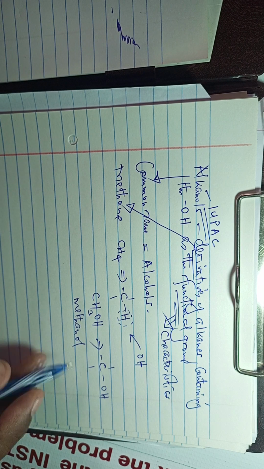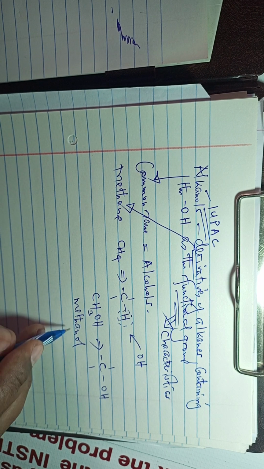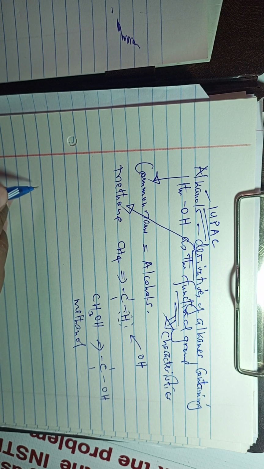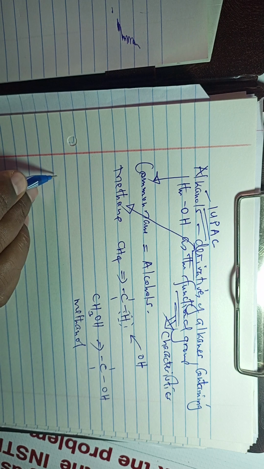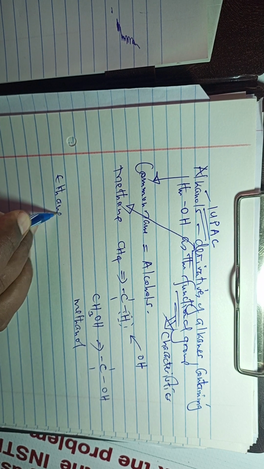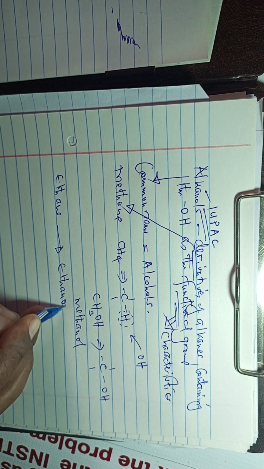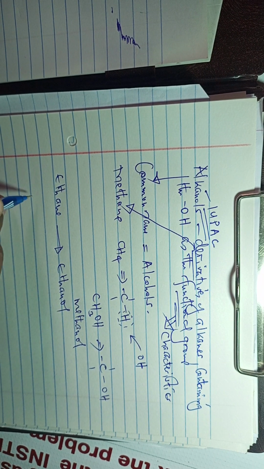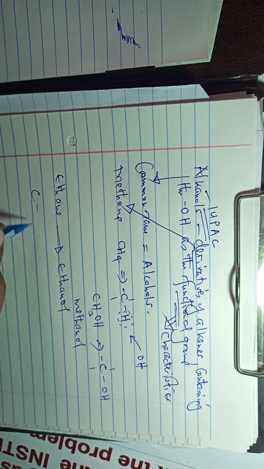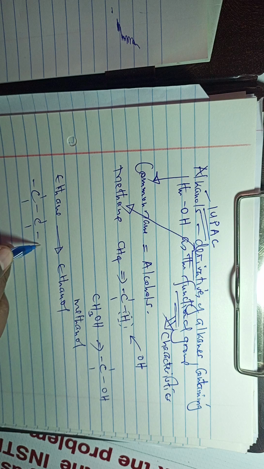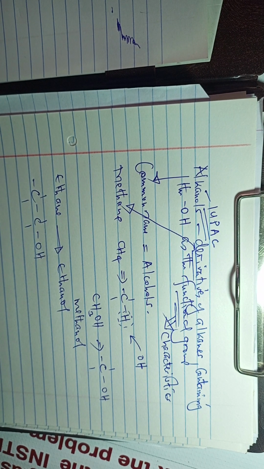So methanol is the first member of the homologous series of alkanols. The second member will be derived from ethane. So from ethane we have ethanol. The structural formula will be similar to that of ethane, except this time it will have an OH as the functional group.